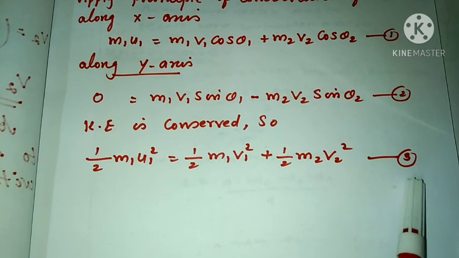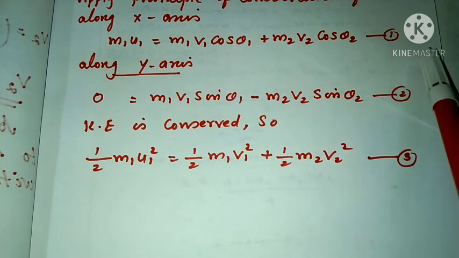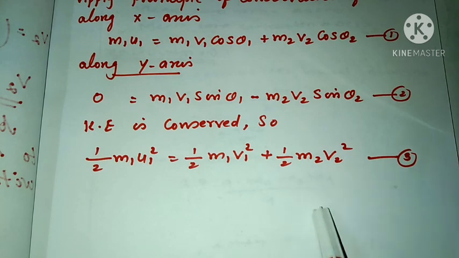Okay. So from these three equations, the first, second and third, the four unknown quantities v1, v2, theta 1 and theta 2 cannot be calculated.